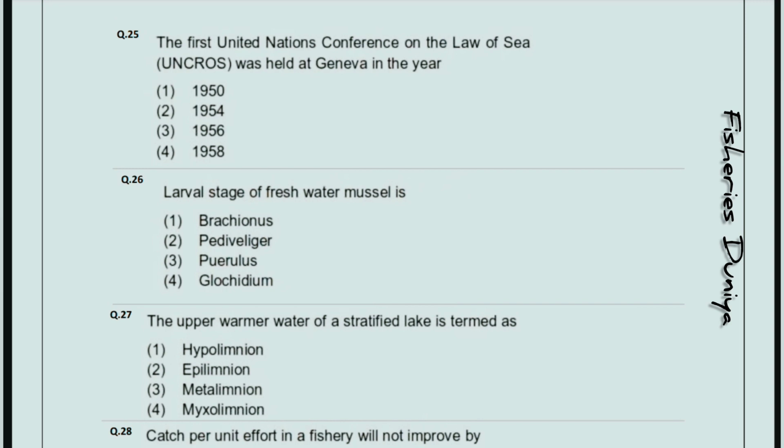Next question, the larval stage of freshwater mussel is. So the correct answer is option number 4, Glochidium. The upper warmer water of a stratified lake is termed. So the correct answer is option number 2, Epilimnion.